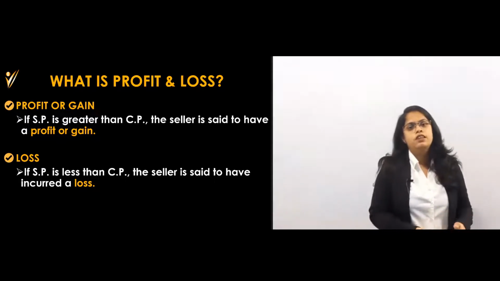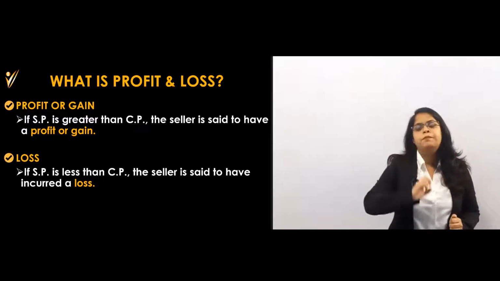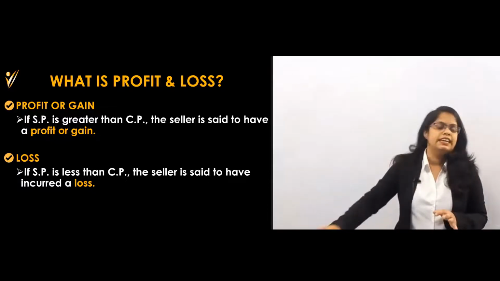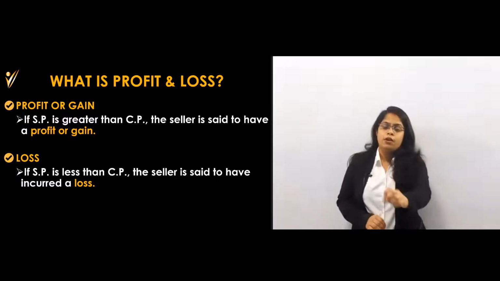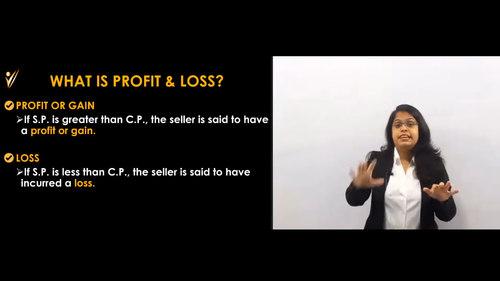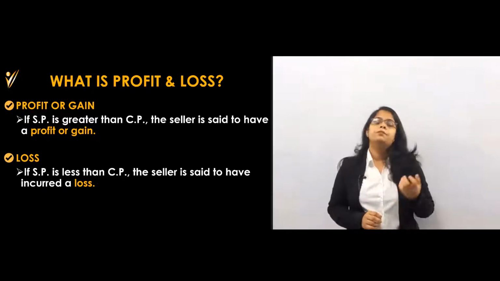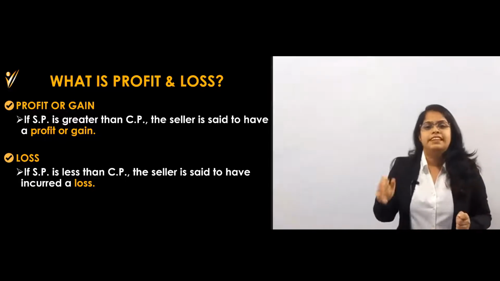And what is the loss? Instead of 600, if I have purchased that object at 500 and I sold it at 300, then what will happen? I have purchased at 500 and I am selling at 300. That means I am getting a loss of 200, because my cost price is more than the selling price.